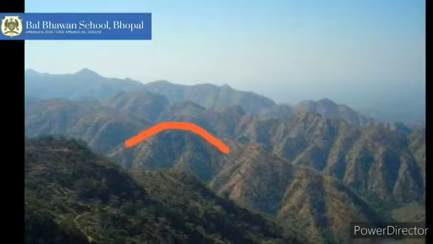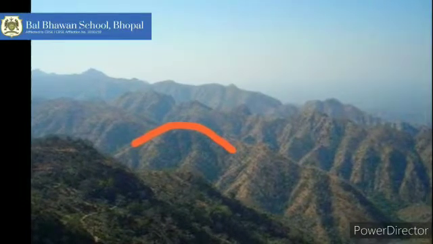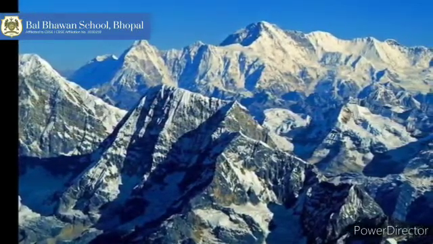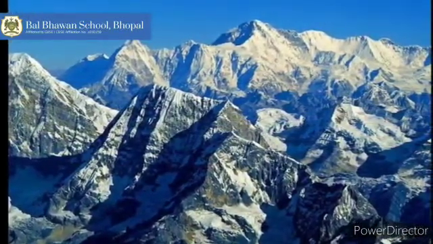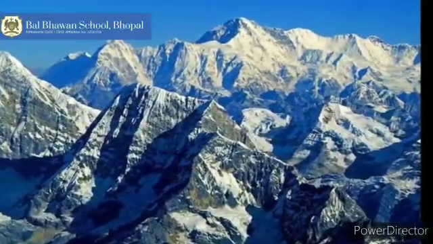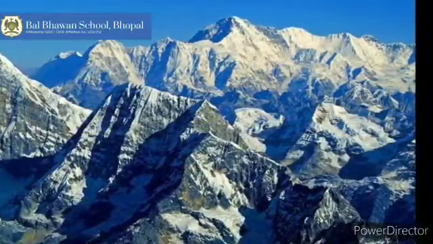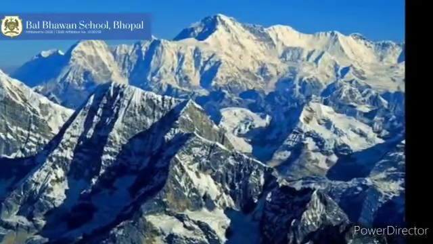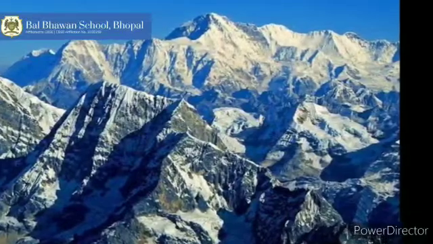Have we seen a single mountain everywhere? We always see mountains joined together. And when these mountains join together, they form a chain or a range. Mountains often have a series of parallel ranges which may extend for hundreds of kilometers.